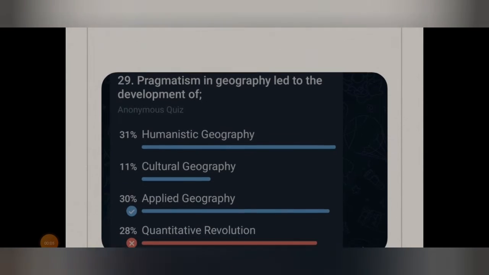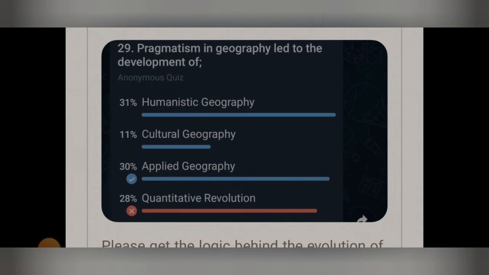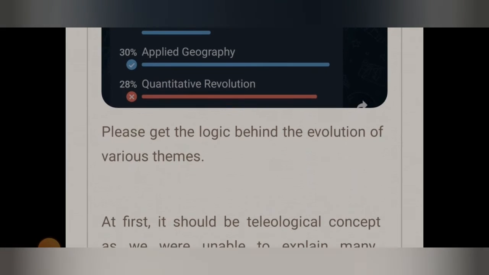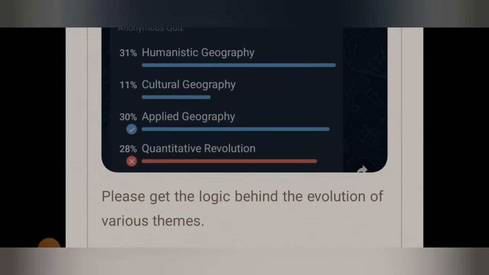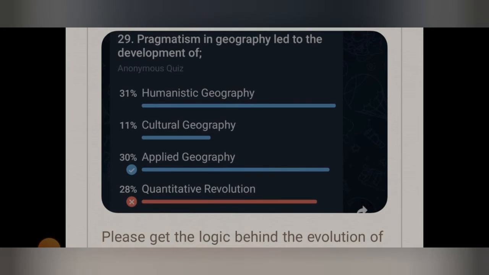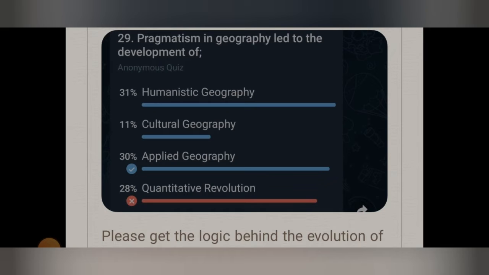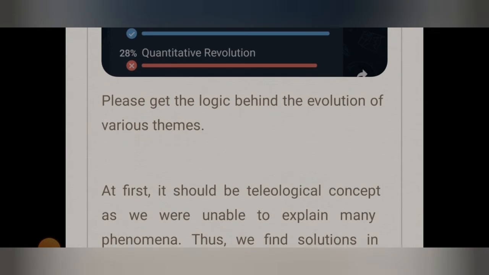Today's question is: Pragmatism in geography led to the development of dash. So the answer will be applied geography, right? These are the themes in geography. Some are pre-modern, some post-modern, but we need to understand the logic behind the evolution of various themes in geography. You can see the options: humanistic, cultural, quantitative, and applied. Pragmatism in geography led to the development not of the quantitative revolution, but of applied geography. So let's start.